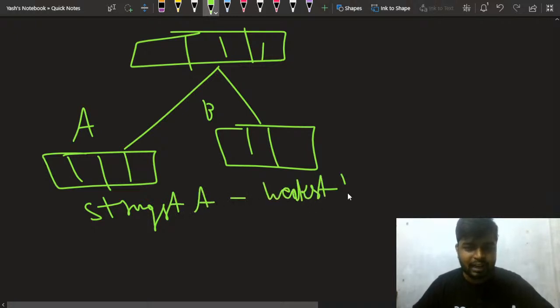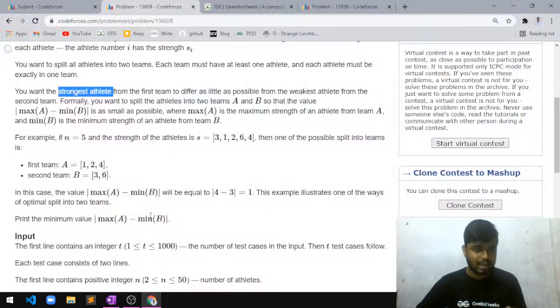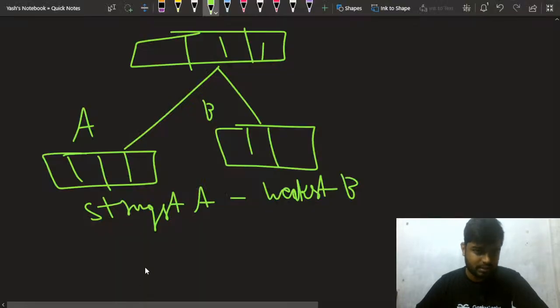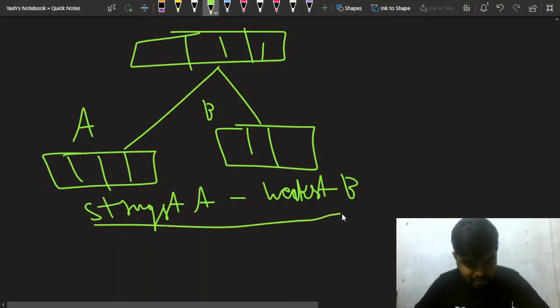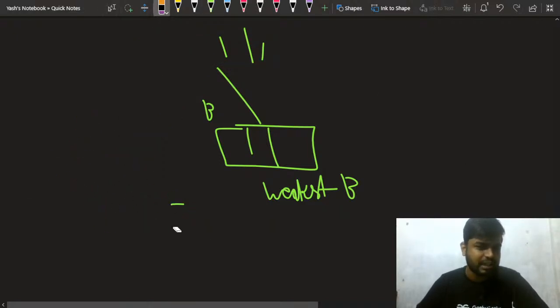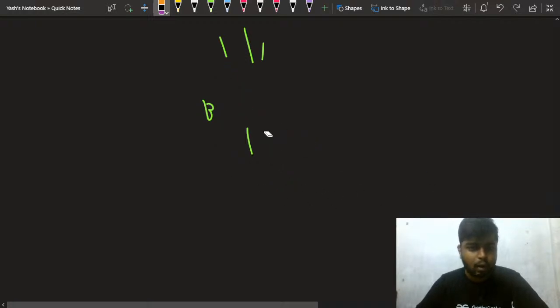First of all, you want that. You want the strongest athlete from the first team to differ as little as possible from the weakest athlete from the second team. This is the difference that you will be getting. Let me write it once, a little more clearly, because I think the diagram part is clear to all of you. Let's now focus on the mathematical and logic part only.